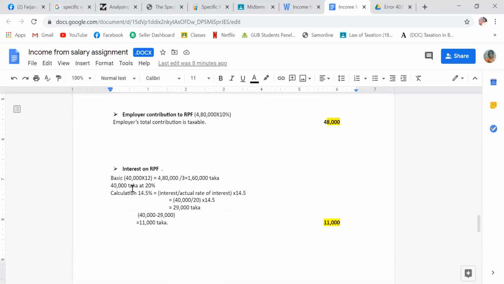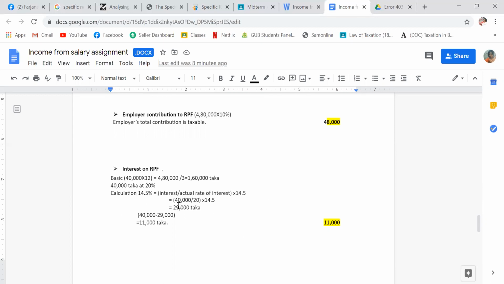Interest on recognized provident fund. That is very easy. Here the basic is 40,000 into 12, 4,80,000, divided by 3, that is 1,60,000 taka. Now 40,000 taka at 20%. If we want to know the interest on a recognized provident fund, we have to calculate it. The calculation rule is 14.5% equal interest, or the actual rate of interest into 14.5.